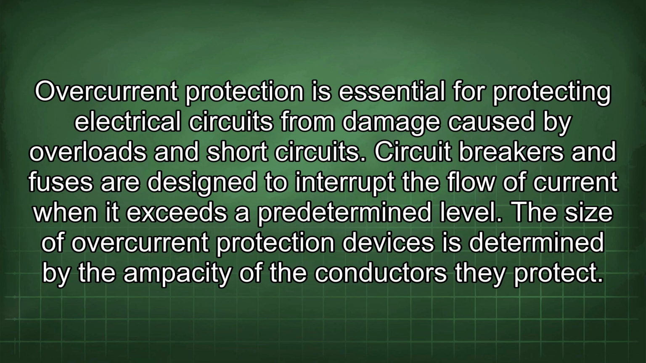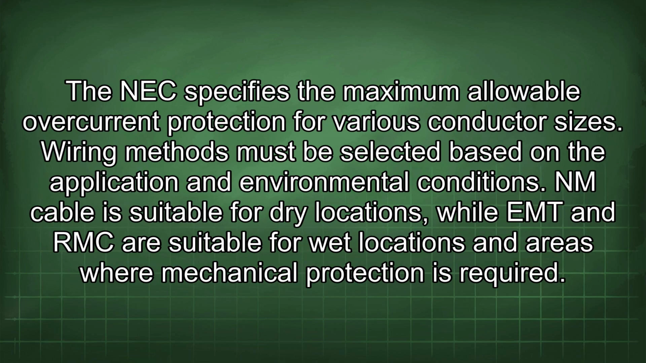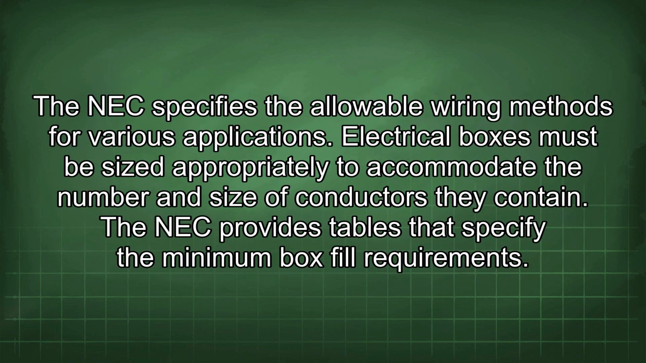The size of overcurrent protection devices is determined by the ampacity of the conductors they protect. The NEC specifies the maximum allowable overcurrent protection for various conductor sizes. Wiring methods must be selected based on the application and environmental conditions. An NM cable is suitable for dry locations, while EMT and RNC are suitable for wet locations and areas where mechanical protection is required. The NEC specifies the allowable wiring methods for various applications.